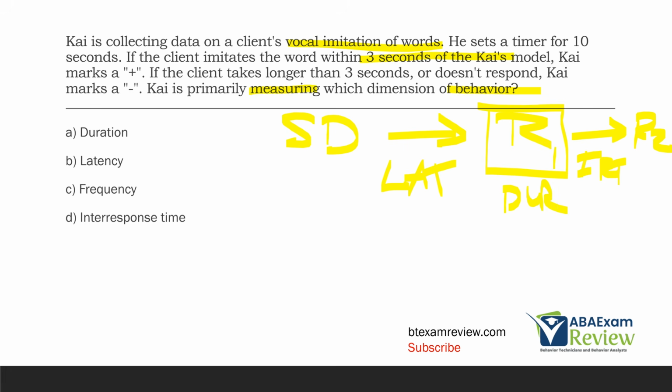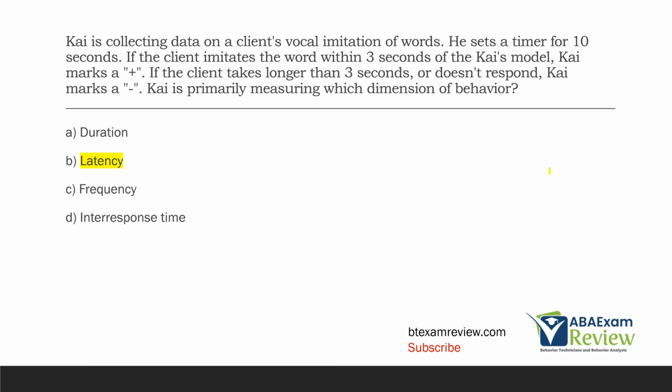So when you lay it out like this, you can see our timing measurements and how they work. SD to response 1 is latency. The total time of each response is duration. So this is duration 2. And then time in between responses is IRT. Kai is measuring if they respond in time to the SD. So time in between his request and the first response. That is going to be B, latency.